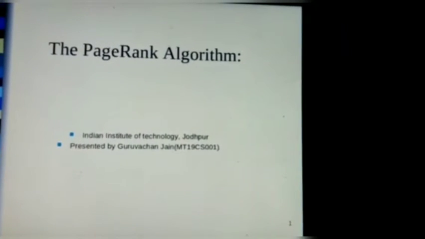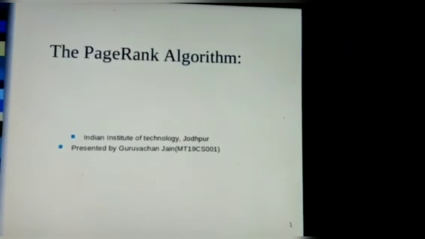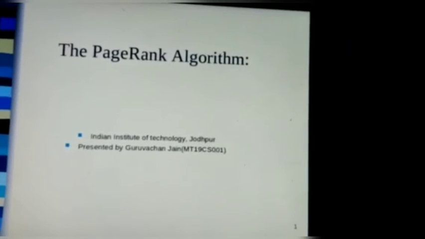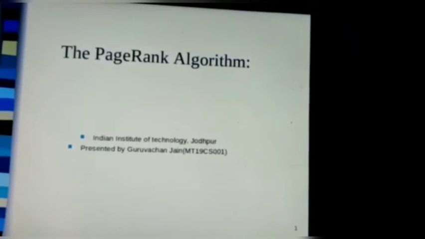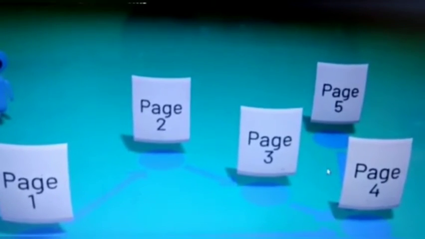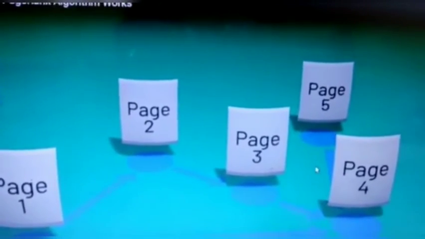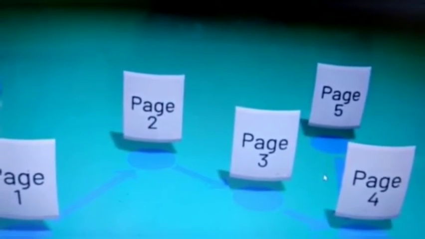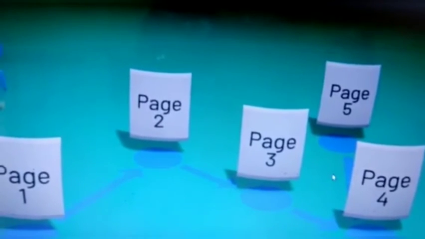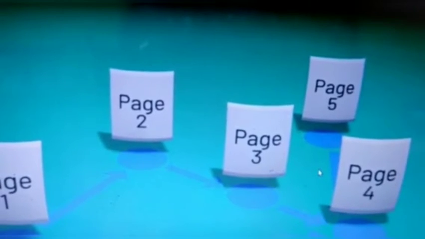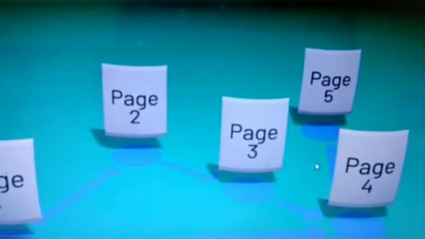Well, the web consists of pages. Actually, we have a lot of pages, so which page is important, and what is the rank of the pages? These pages are connected to each other via links. The PageRank algorithm generally determines that if a particular page is linked to by many pages, it behaves like an important page.